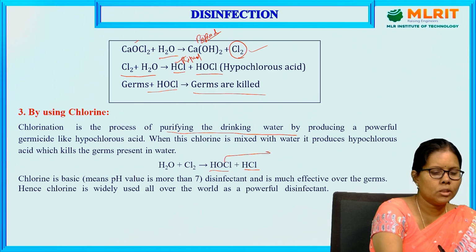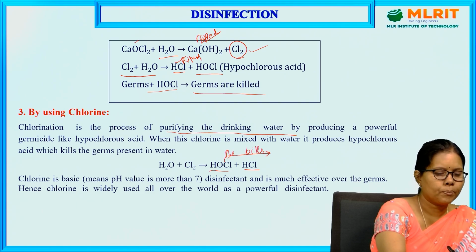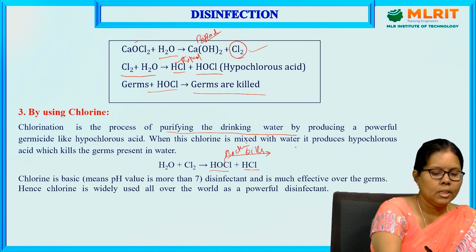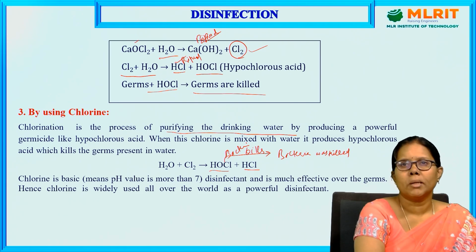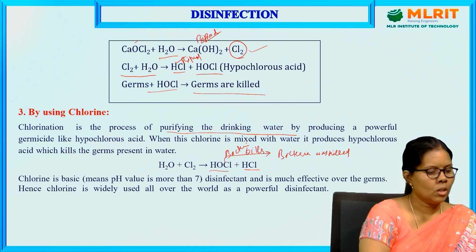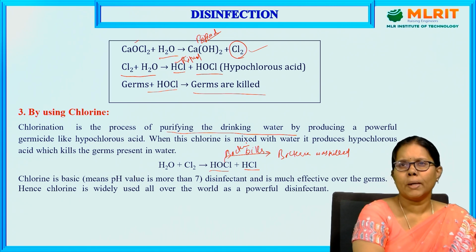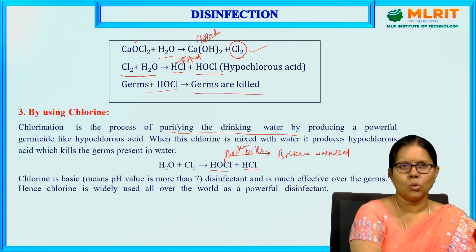This hypochlorous acid kills the bacteria. This is all because of the hypochlorous acid formed within the water.